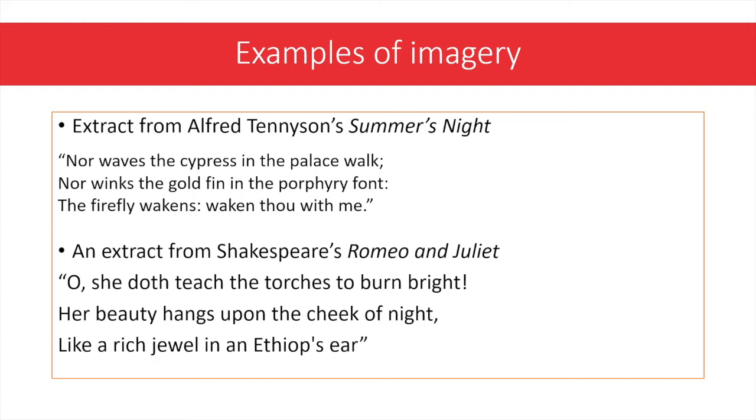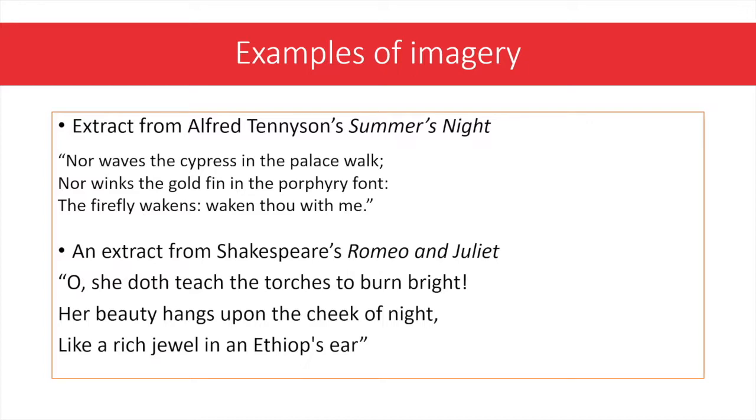Examples of imagery. This is an extract from Alfred Tennyson's Summer Night. Nor waves the cypress in the palace walk, nor winks the goldfin in the porphyry front. The fiery wakens thou with me. Now, an extract from Shakespeare's Romeo and Juliet.